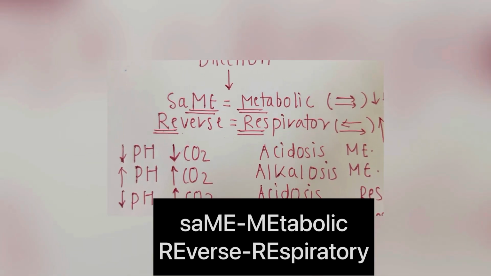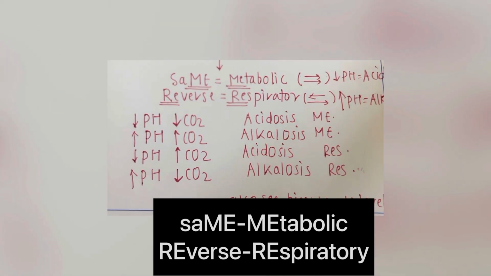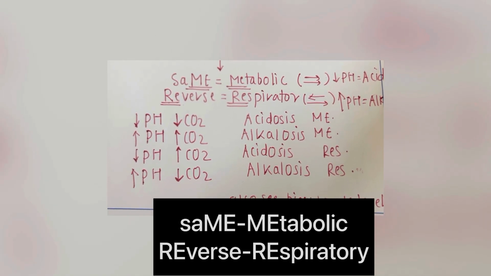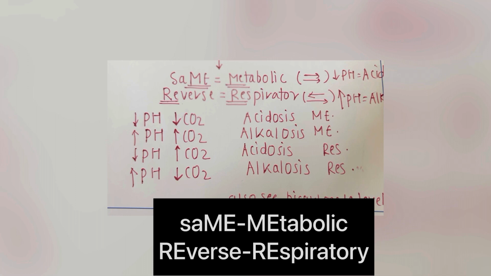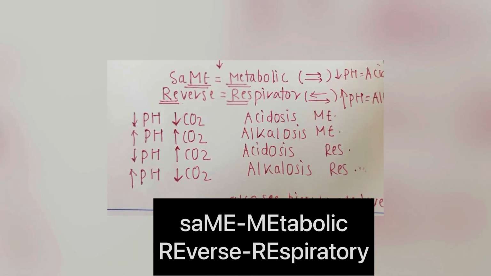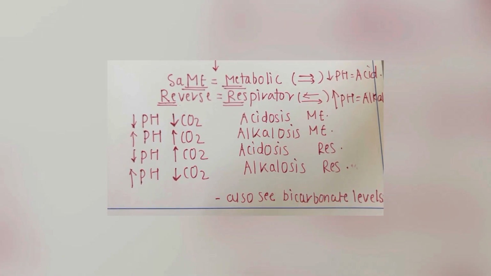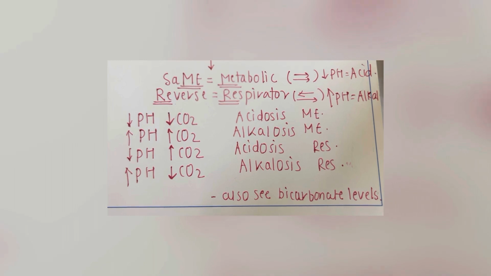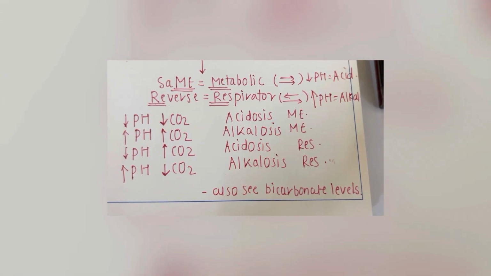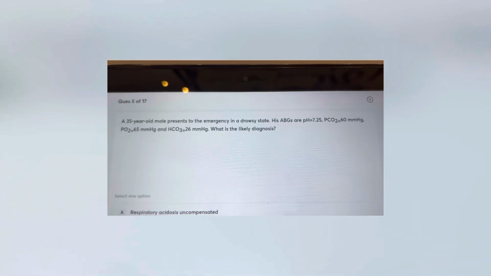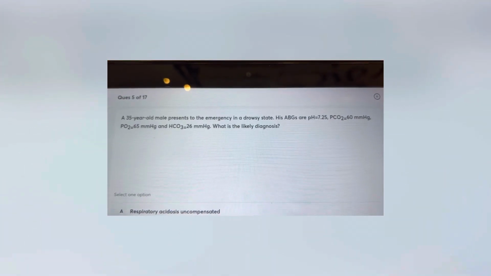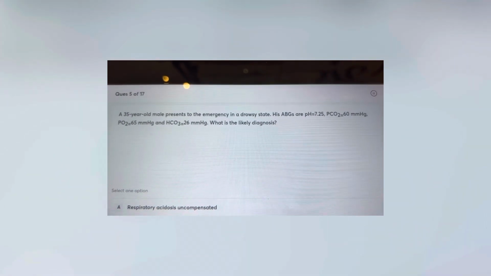So it's very easy. In the exam they will ask you pH is decreasing, CO2 is also decreasing, then definitely same, ME. ME is for metabolic. So this is metabolic acidosis. You can solve this kind of question with these tricks. For that you have to remember the normal values of pH and CO2 as well as try to see bicarbonate levels. Let's try to solve this MCQ. A 35-year-old male presents to the emergency in a drowsy state. His ABG analysis values of pH, PCO2, PO2 as well as HCO3 are given, and what is the likely diagnosis?